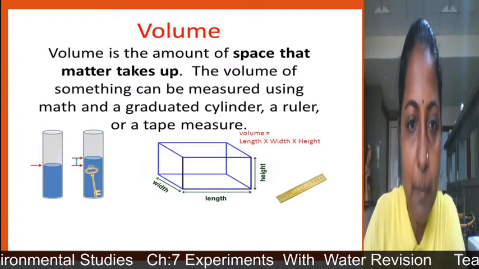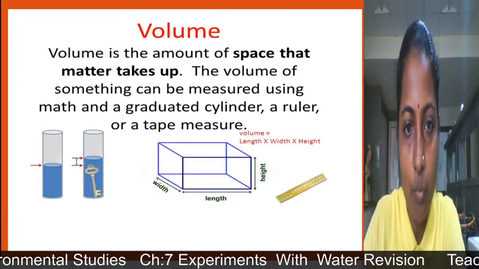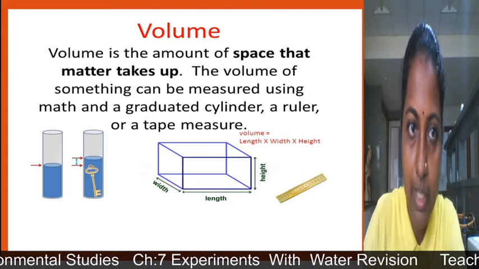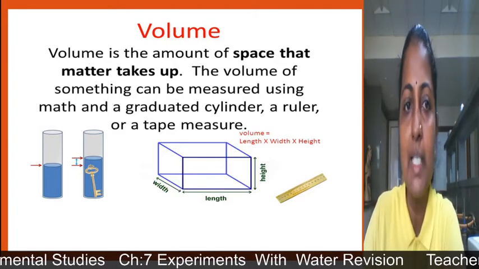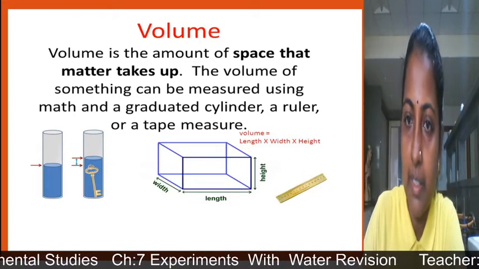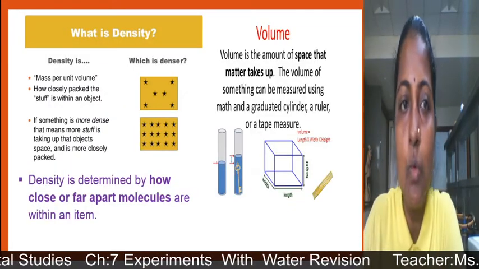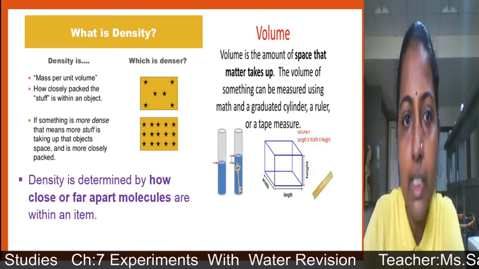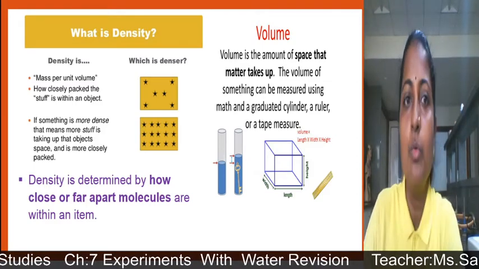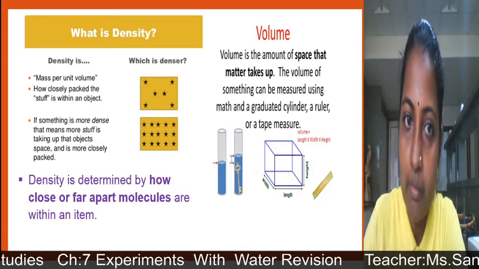Volume is the amount of space. Here you can see that the object is occupying some space, so that is the volume. So volume is the amount of space that matter takes up. Now we will see what is density. Density is mass per unit volume. Here you can see two objects. So which is denser over here?